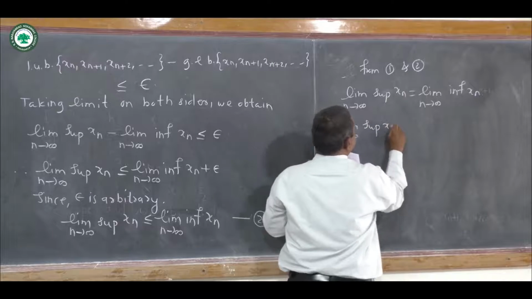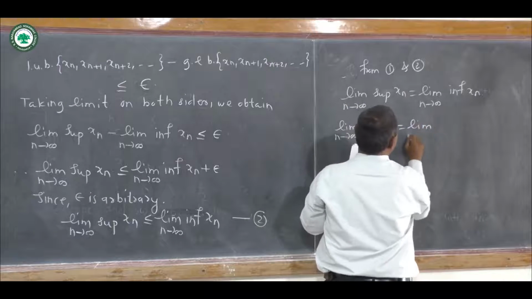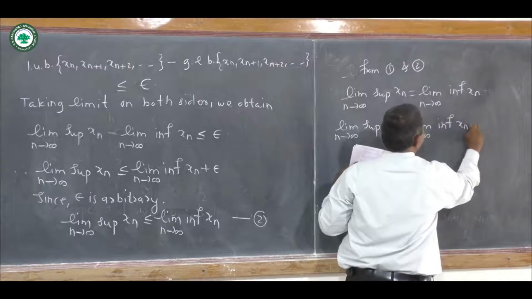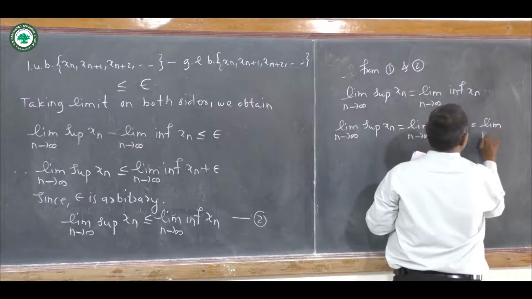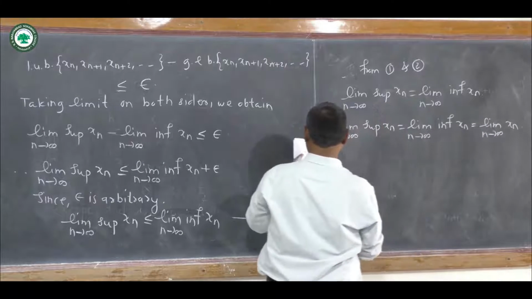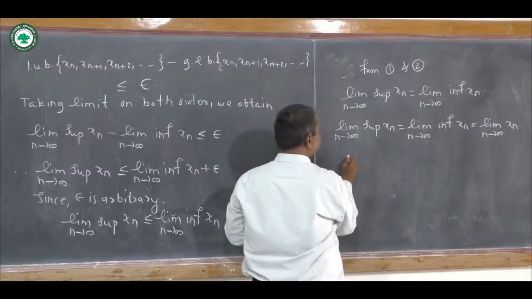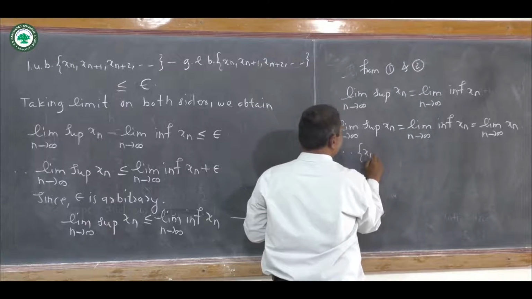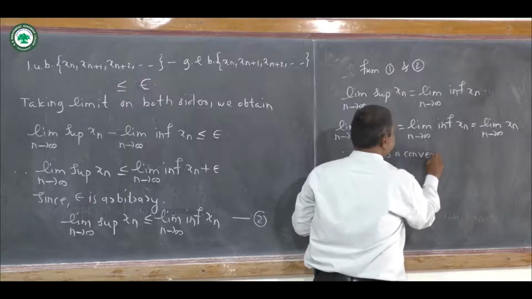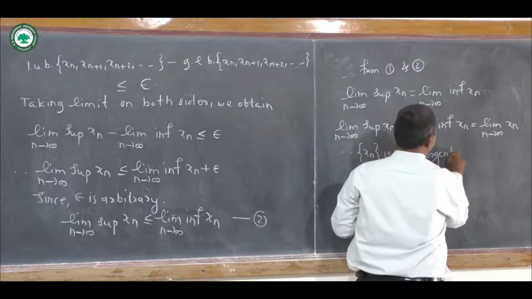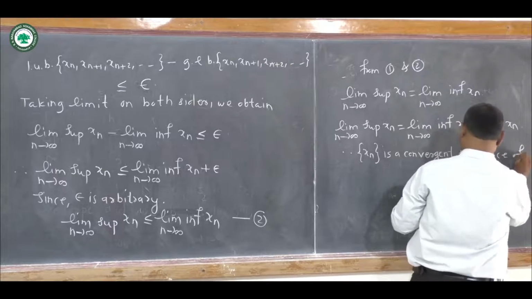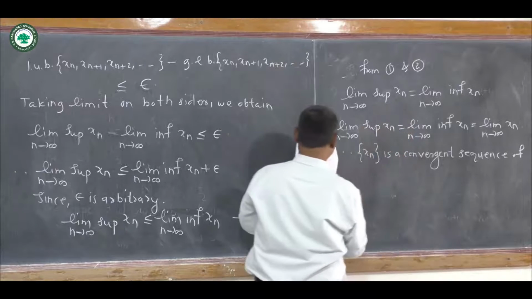So this tells us that this sequence x_n is a convergent sequence of real numbers.